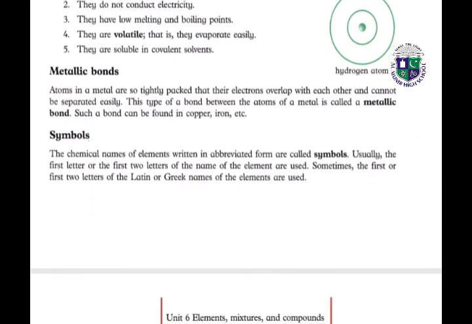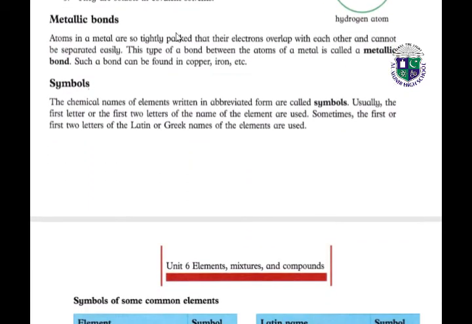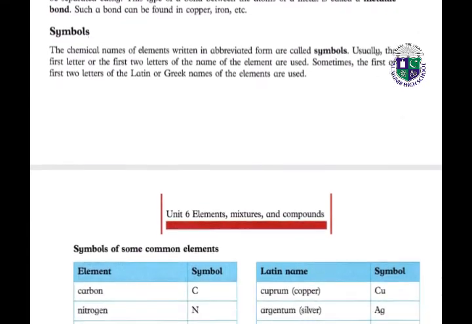Next, we have the metallic type of bonding. Atoms in a metal are so tightly packed that their electrons overlap with each other and cannot be separated easily. This type of bond between the atoms of a metal is called a metallic bond. Such a bond can be found in copper, iron, and different metals.